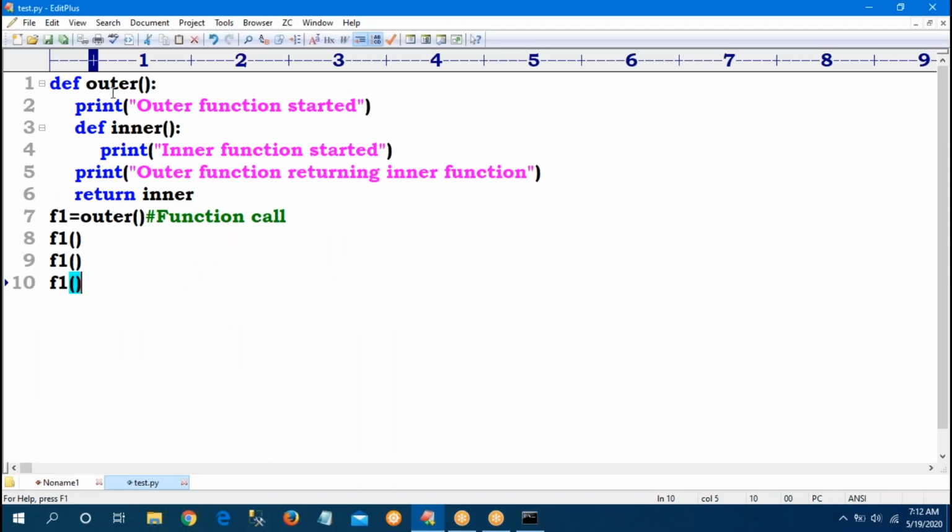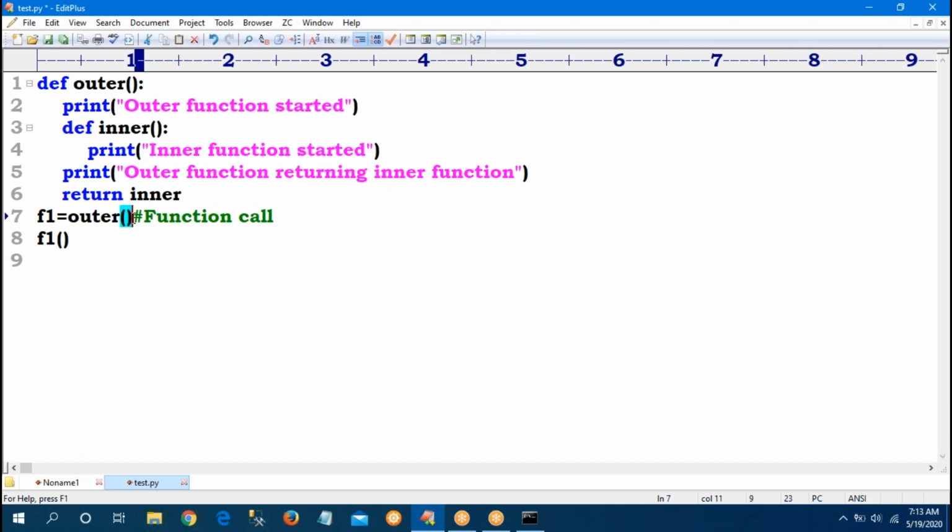So this is the main outer function, and inside it I am returning the inner function, which will be held by f1. If you clear this, based on this concept only, the decorators concept comes next.